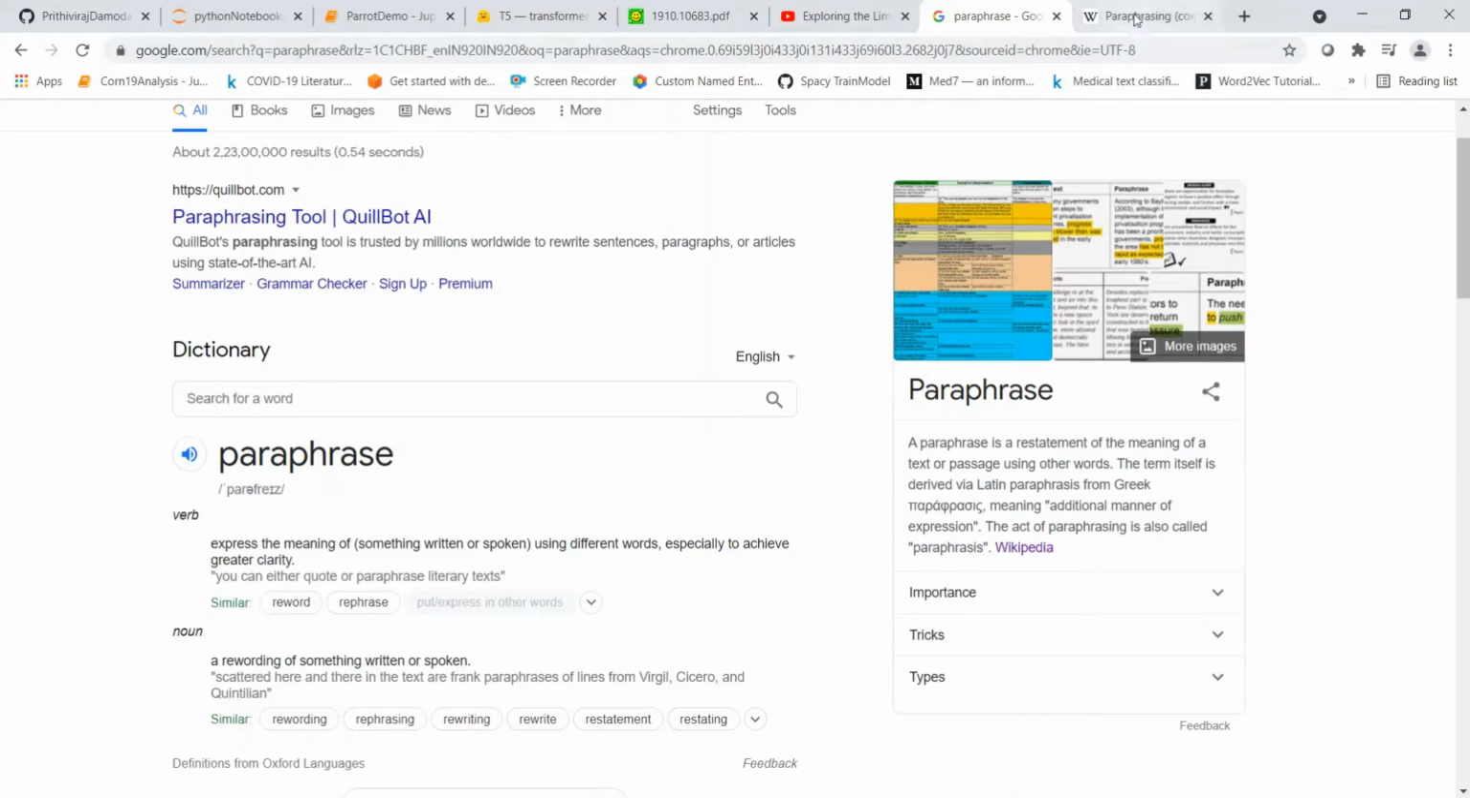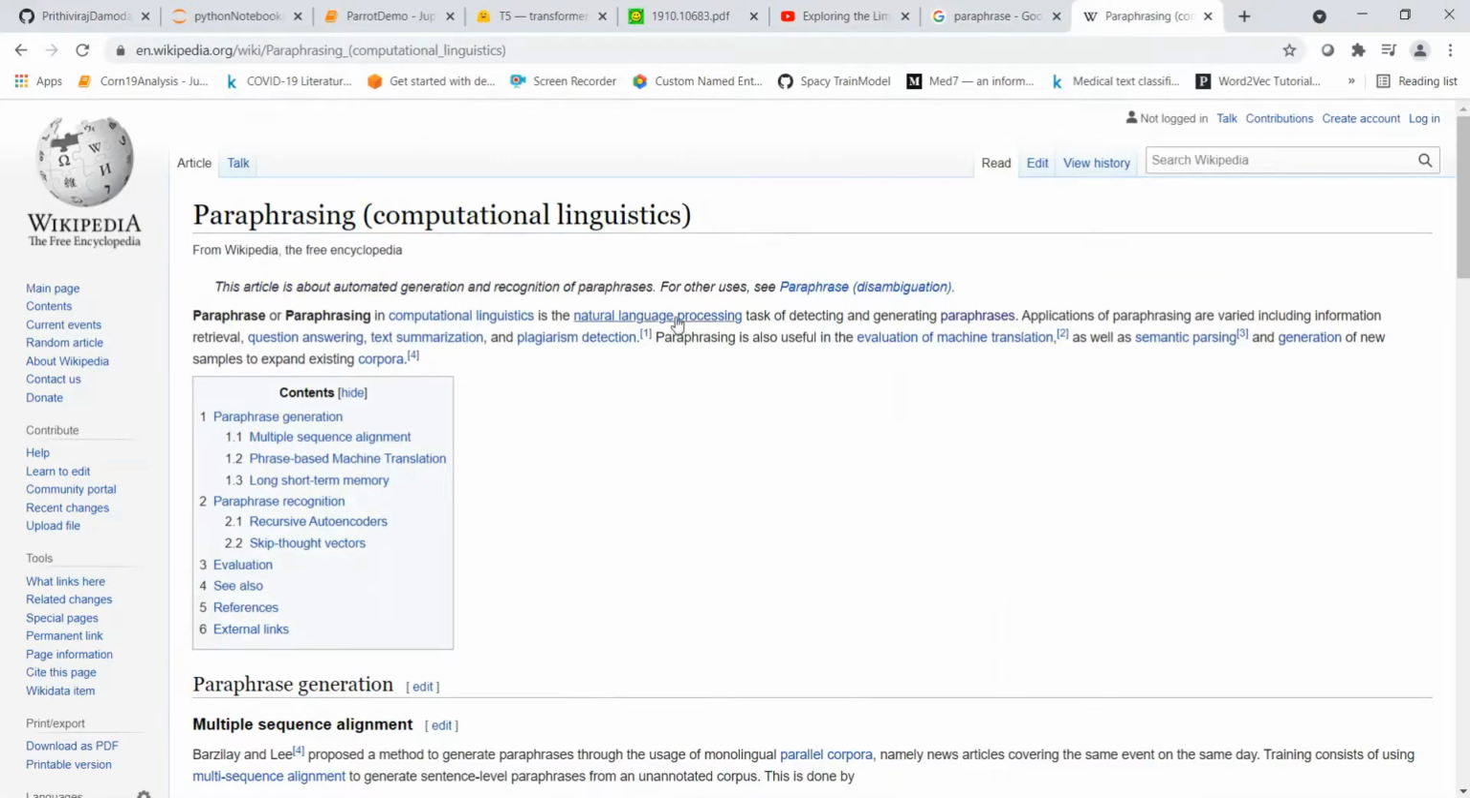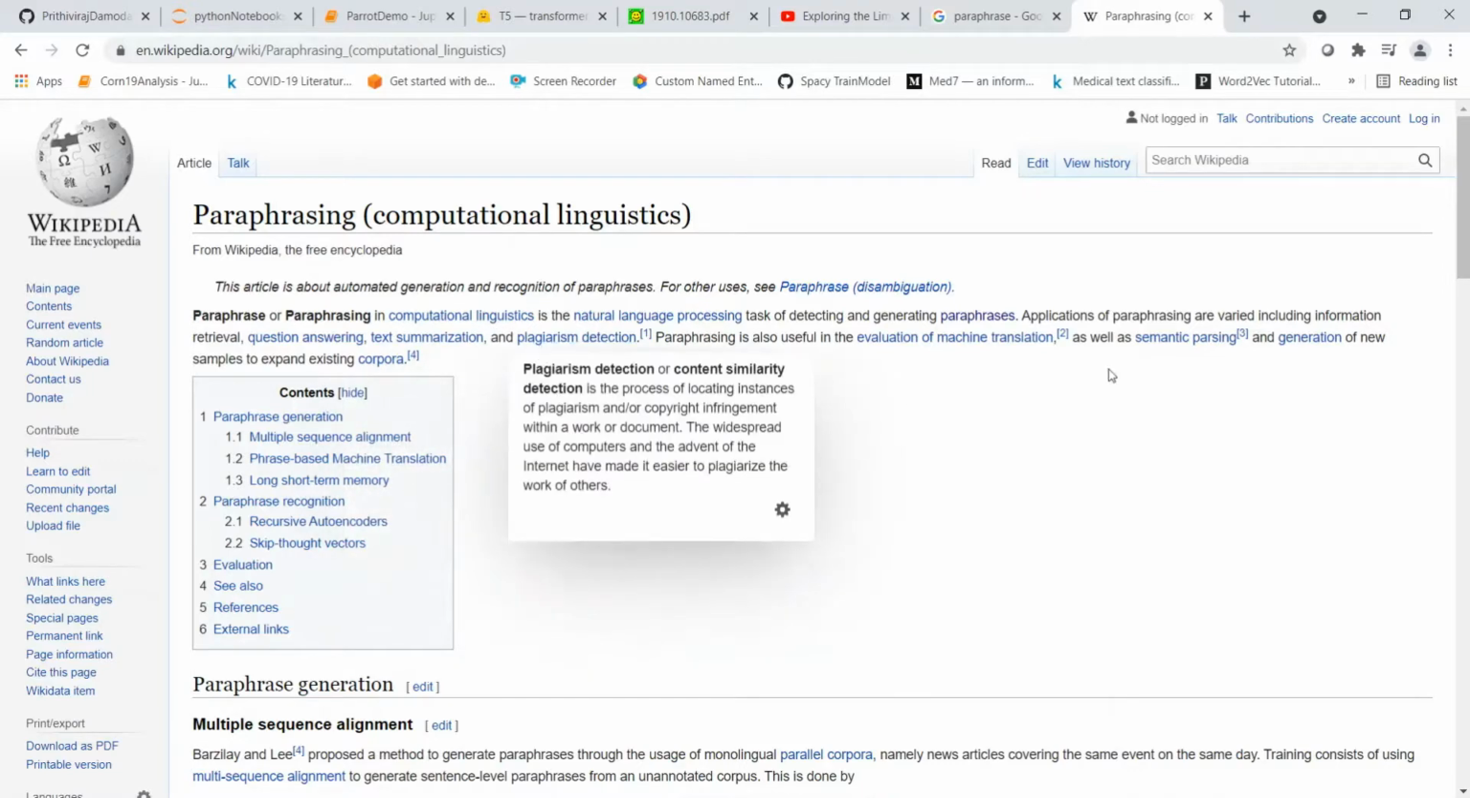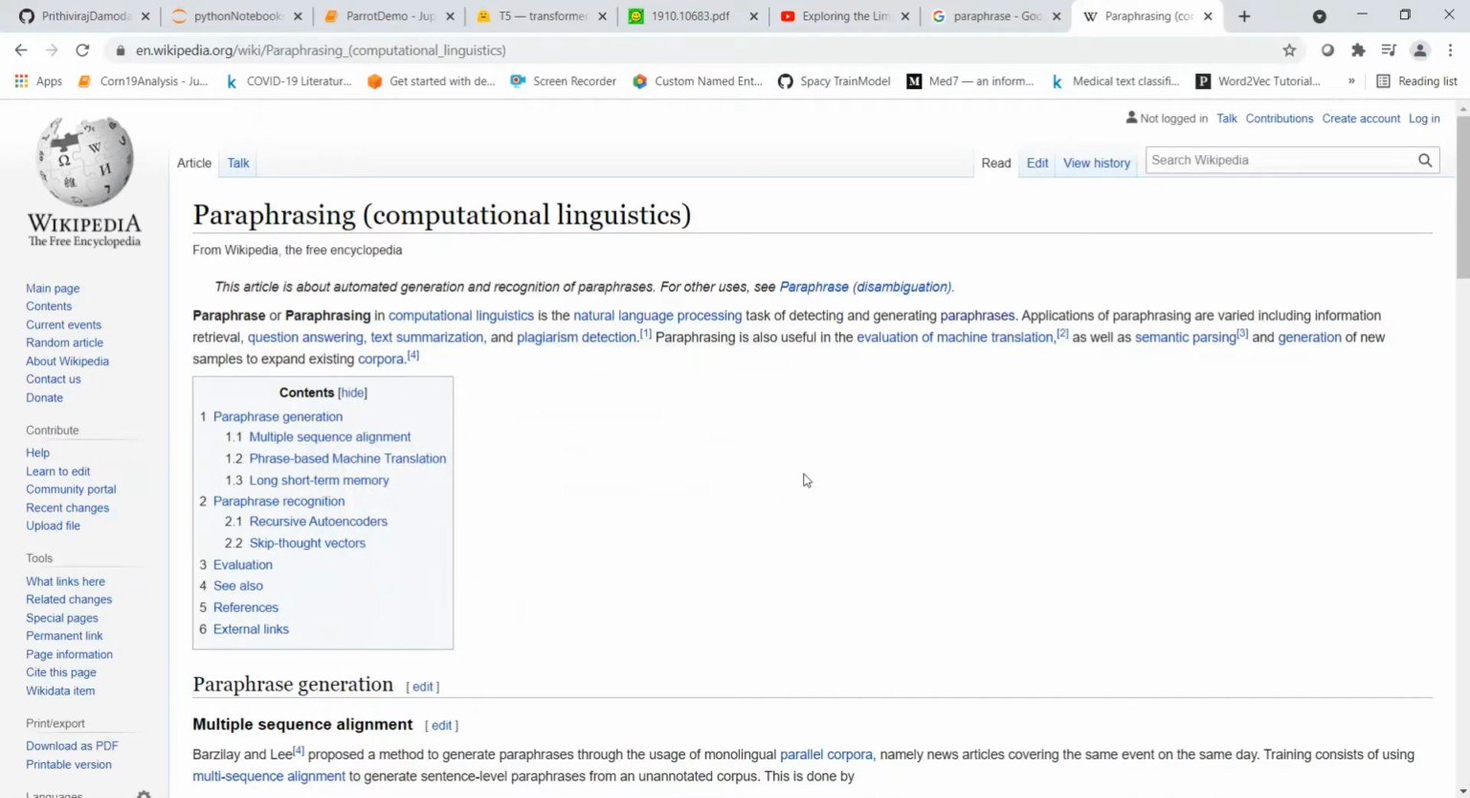So what is paraphrasing or paraphrase generation in natural language processing? It is actually the task of detecting and generating paraphrases. The applications of paraphrasing are varied. It could be information retrieval, question answering, text summarization, plagiarism detection. So there could be different applications of paraphrasing.